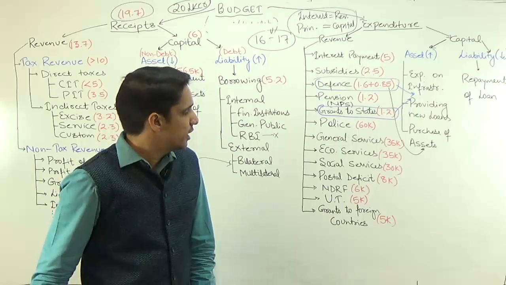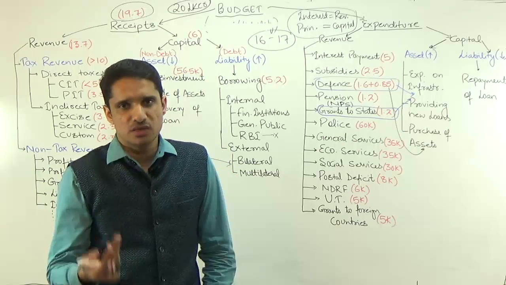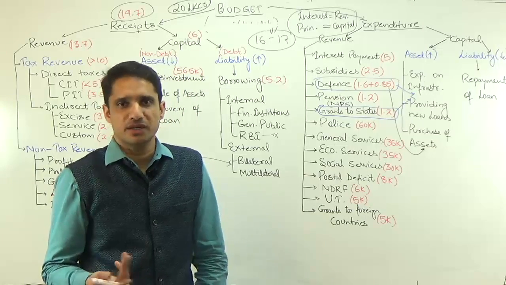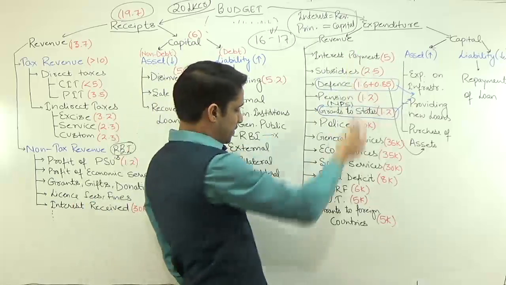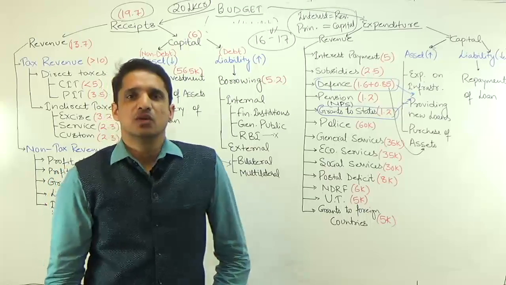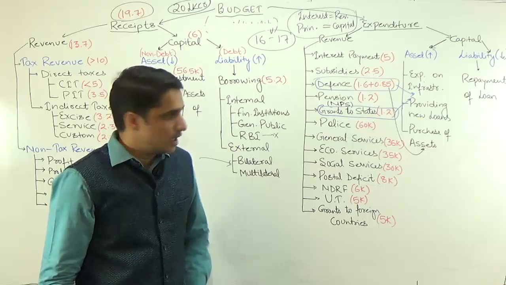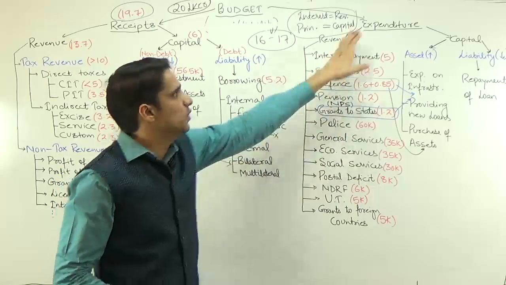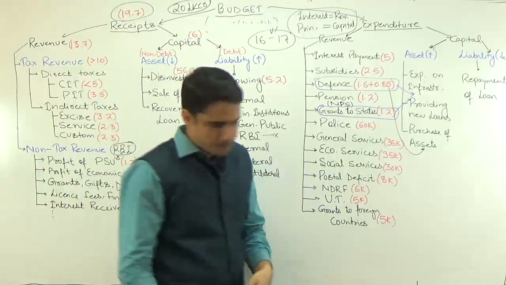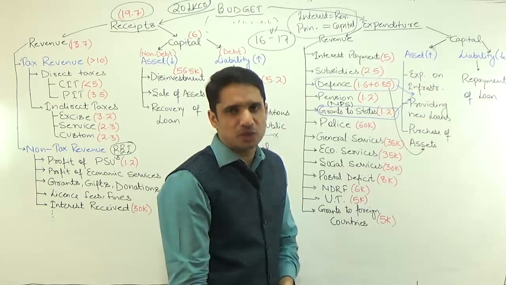Then the next one is union territory. Suppose Delhi is there, Puducherry is there. So the Union government has to give some amount of money to these union territories for the expenditure of union territories. So that will be a part of revenue expenditure. And then we have grants to foreign countries. Suppose Delhi decided to give $1 billion grants to Bangladesh or maybe Mongolia. That will be reflected under this revenue expenditure. So all these things come under revenue expenditure.